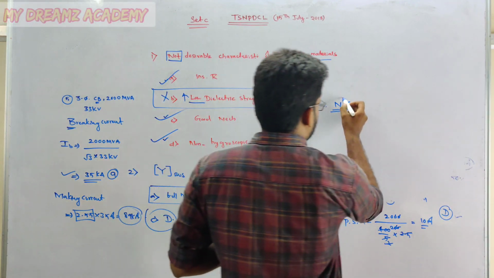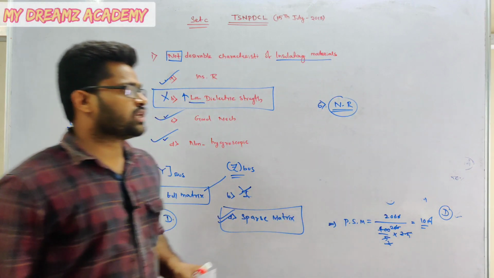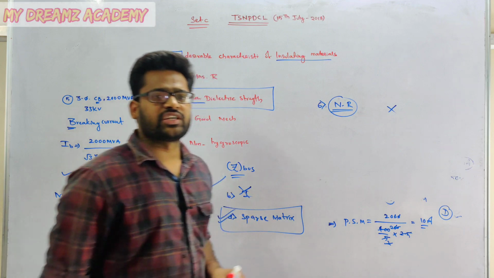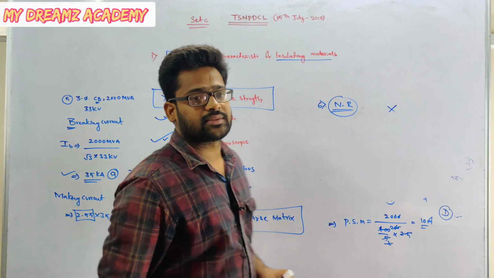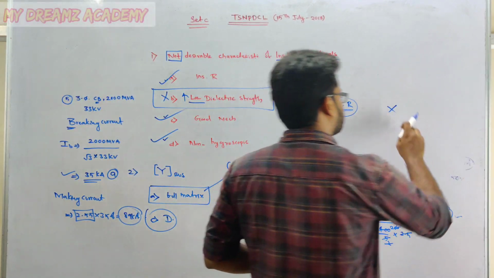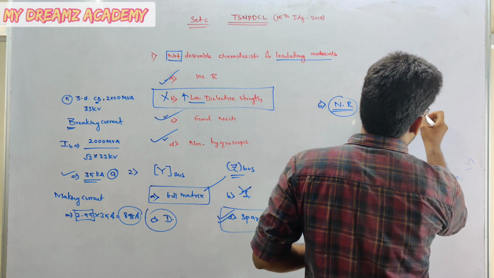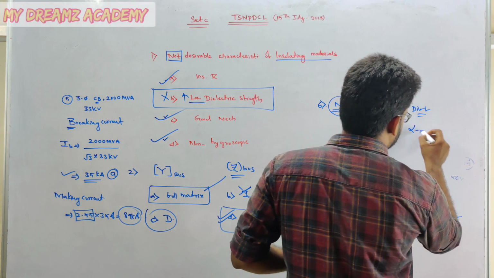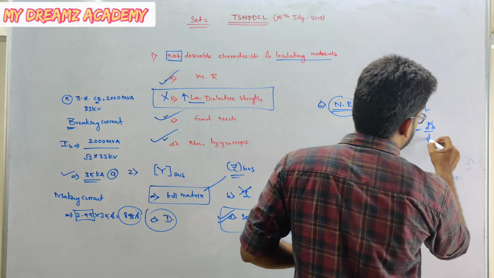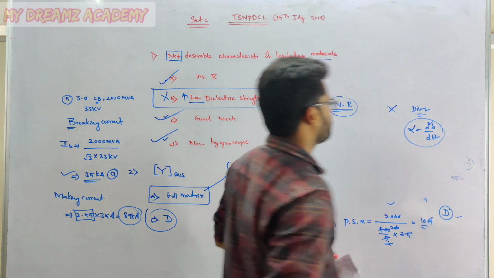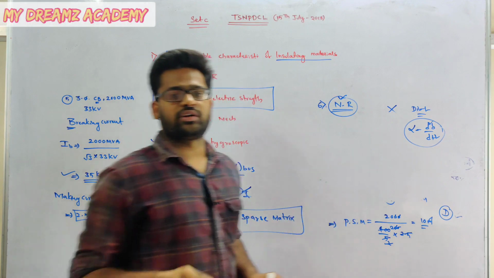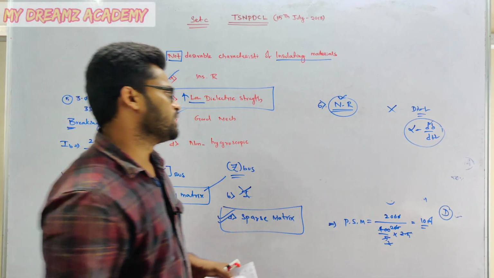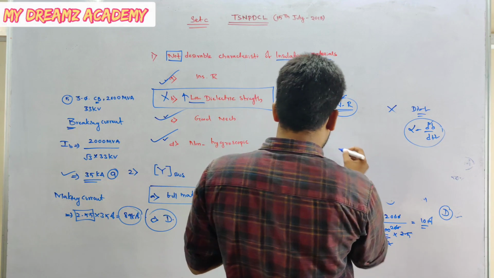Definitely the Newton-Raphson method is not a differential one. If you go for power swings, there is a differential one. If you want to calculate acceleration, that is d square delta by dt square, this is a differential coefficient. But in Newton-Raphson there is no differential coefficient, so it should be an algebraic equation, that too a non-linear algebraic equation.